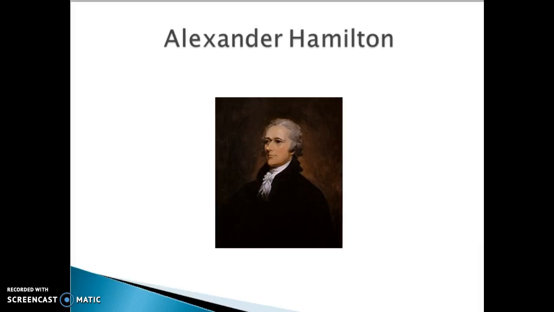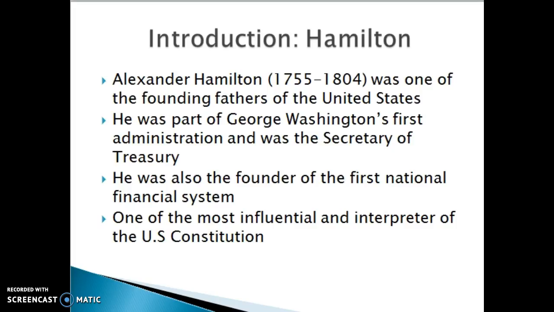Here's a picture of Alexander Hamilton, and here's some background information. Alexander Hamilton was born in 1755, and he passed away in 1804. He was one of the founding fathers of the United States. He was also a part of George Washington's first administrative team, and he was the Secretary of the Treasury back then. Thomas Jefferson was also a part of the team, but he was the Secretary of State.